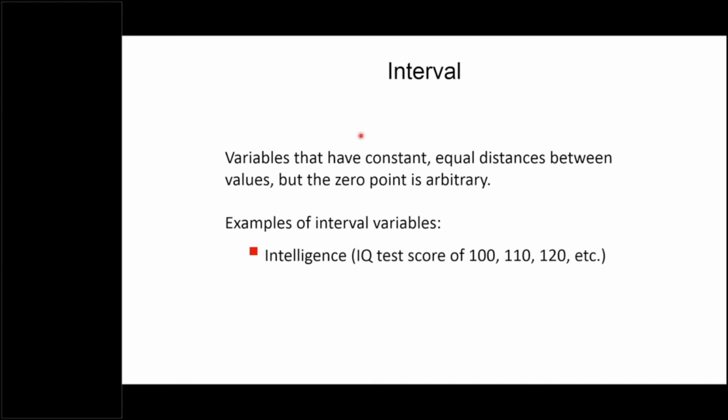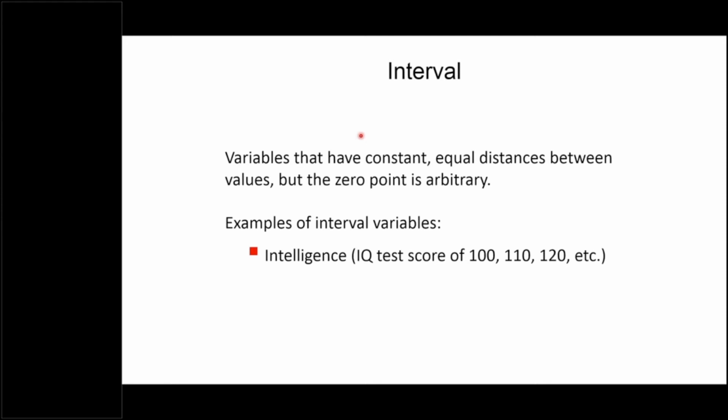So 0 is just a point on the scale, but it doesn't mean not having that variable. So this is the only difference between the interval and the ratio scale. In the ratio scale, there is the absolute 0. 0 means the variable is not there. In the interval scale, 0 is just a number on the scale. It doesn't mean the absolute 0. It doesn't mean the variable is not there.